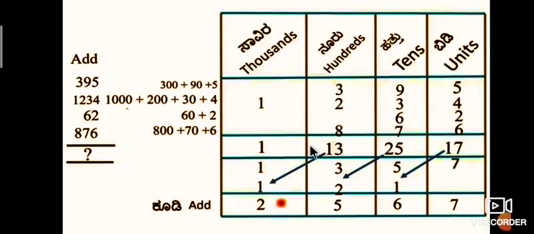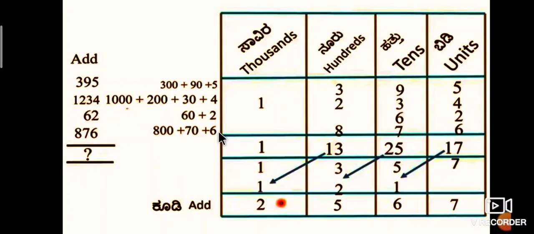Here we consider another number, 876. 876 can be written as 800 plus 70 plus 6.